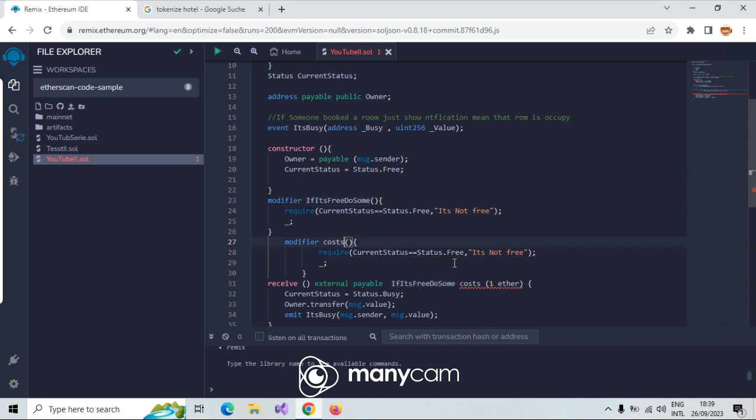and here we want to say if someone wants to book a room, the cost is 1 Ethereum, for example. Whatever you want, this is just an example.